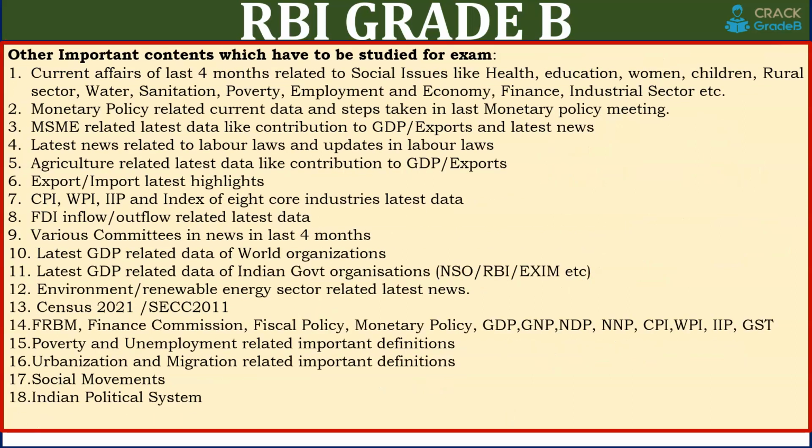And for current affairs related content, we say 4 months, you can do 6 months, as in phase 1 we have seen that they have asked old schemes and old current affairs. So news related to health, education, women, children, rural sector, water, sanitation, poverty, employment, economy, finance, and export-import related. All these news items are very important for the RBI Grade B phase 2 exam, specifically ESI.